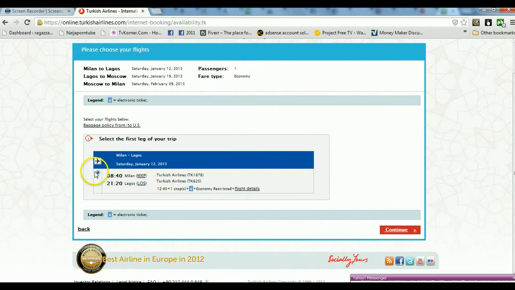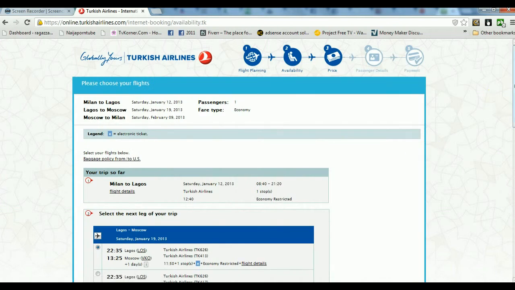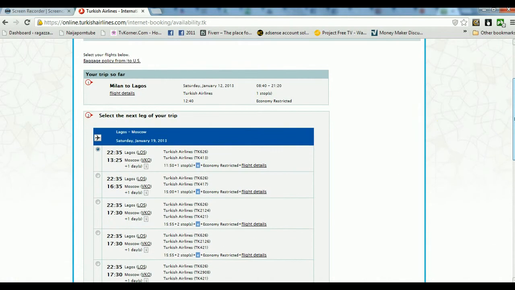Okay. Since this information for here they correct like that, we'll choose continue. That means for this flight from Milan to Lagos, we don't accept this one. Okay. Then the next one where you go choose now from Lagos to Moscow.